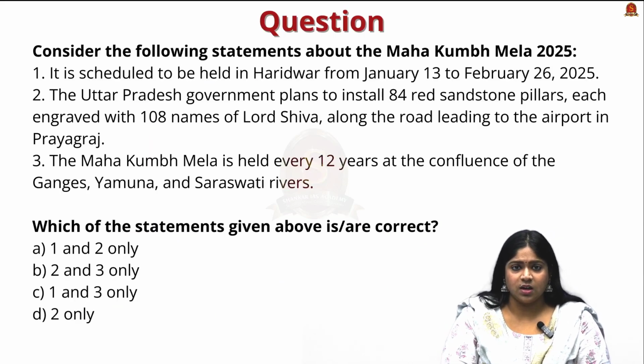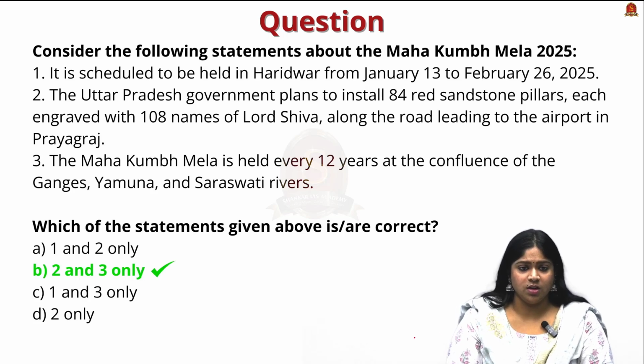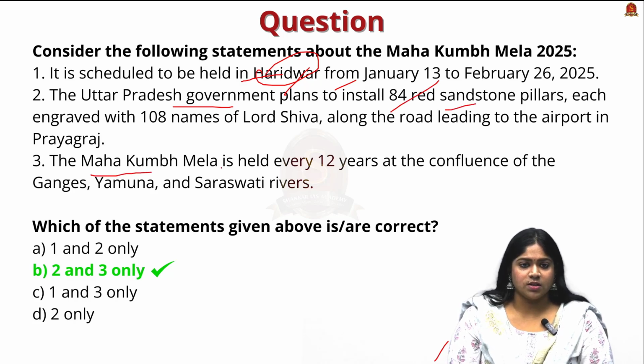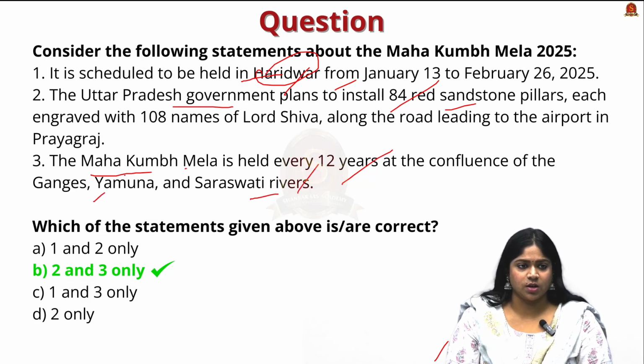So this is the question, and the answer would be 2 and 3 here. It is scheduled from this date, not in Haridwar but in Prayagraj. The Uttar Pradesh government plans to install the 84 red sandstone pillars, and the Maha Kumbh Mela is held every 12 years at the confluence of the Ganga, Yamuna and Saraswati rivers. So only these two statements are right.